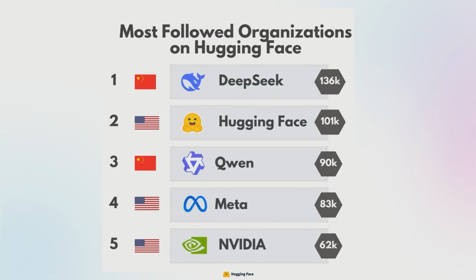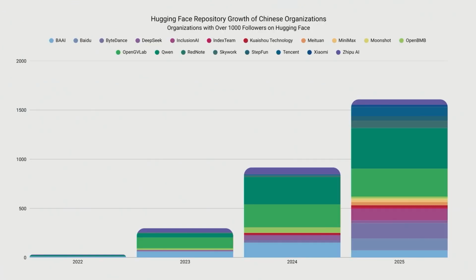And then what gets attention? The Qwen model family has surpassed Meta as of this year, and DeepSeek, of course, has gotten a ton of attention on our platform. We're going to look at repositories now. One of the big ways that we can look at the shifts is this little rainbow in the middle. In 2025, there was an explosion of the number of organizations based in China with over 1,000 followers releasing repositories on Hugging Face. I'm going to commit a chart crime here, so I apologize.